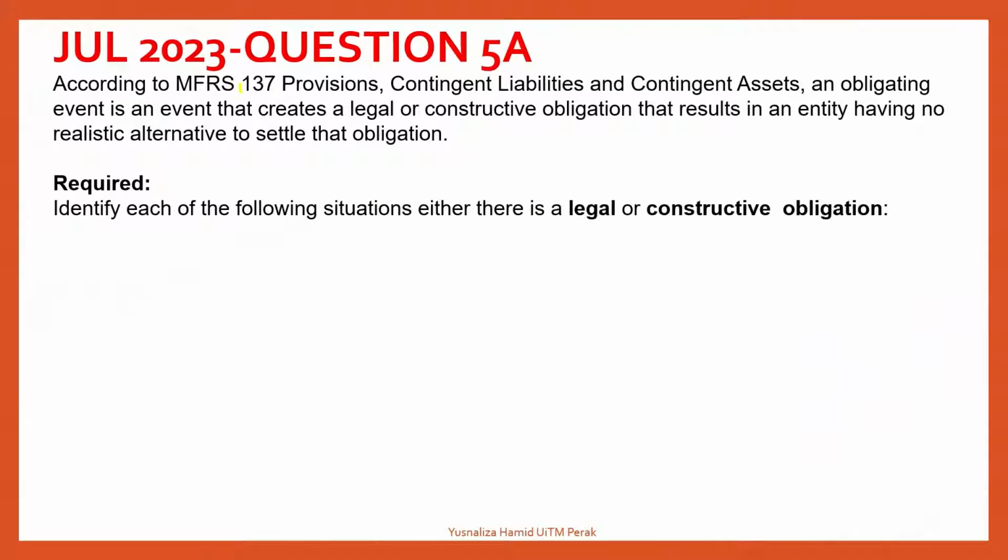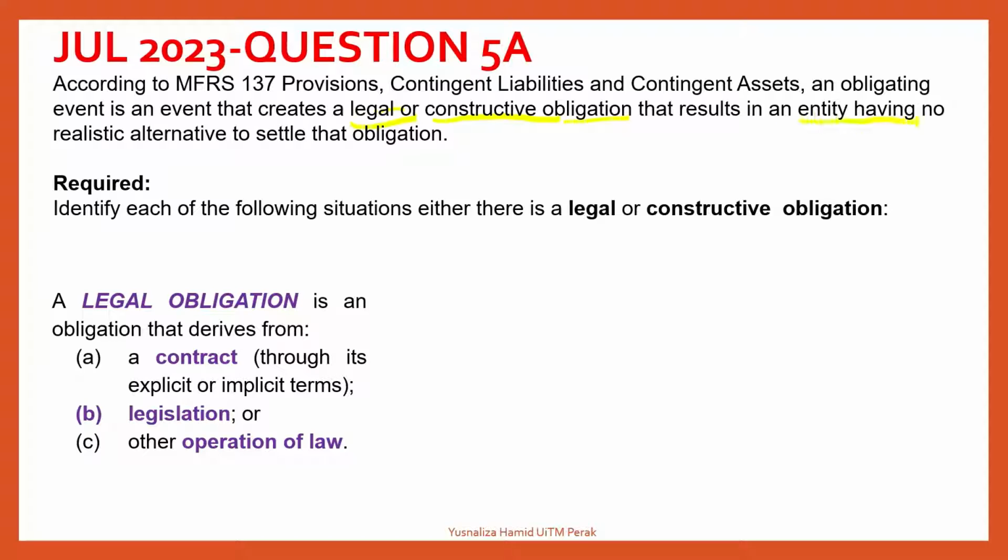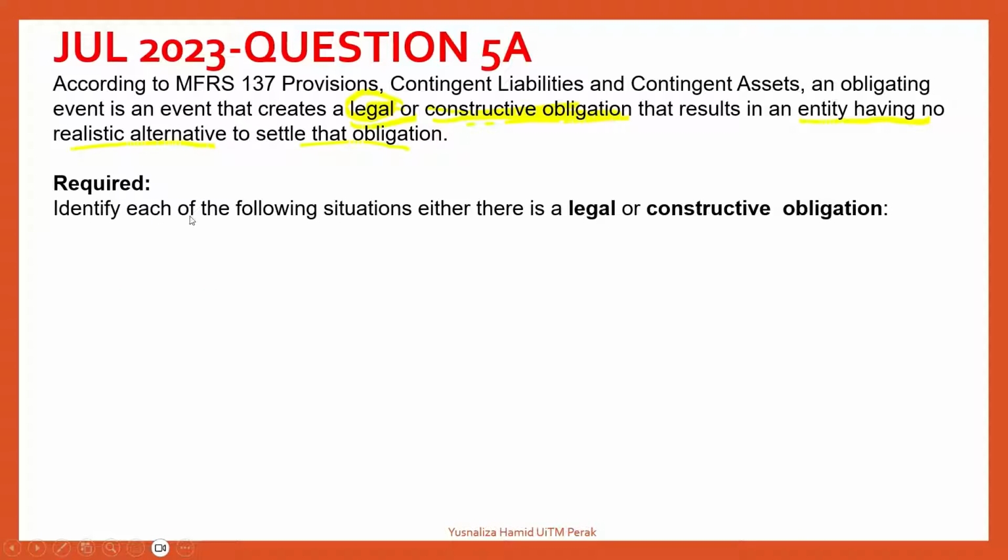According to MFRS 137, provision, contingent liabilities, and contingent asset, an obligating event is an event that creates legal and constructive obligation that result in an entity having no realistic alternative to settle the obligation. So there are two issues here. It's about legal and constructive obligation. So let's look at the requirement. You are asked to identify, for each of the following situations, whether there is a legal or a constructive obligation. So there will be four situations.